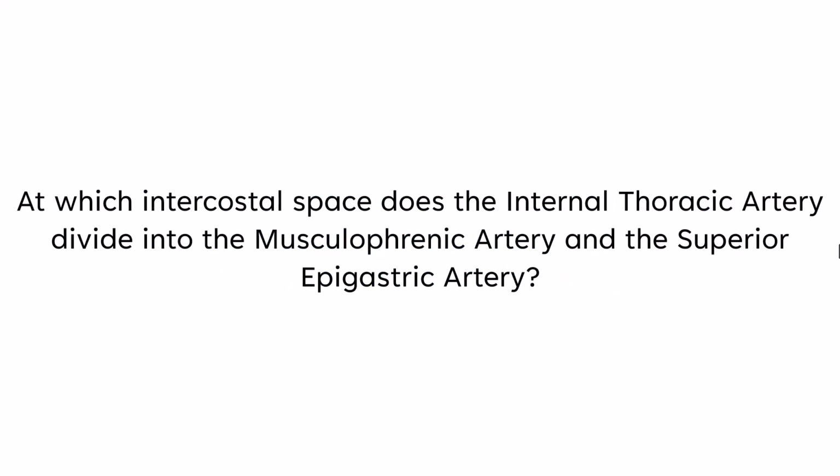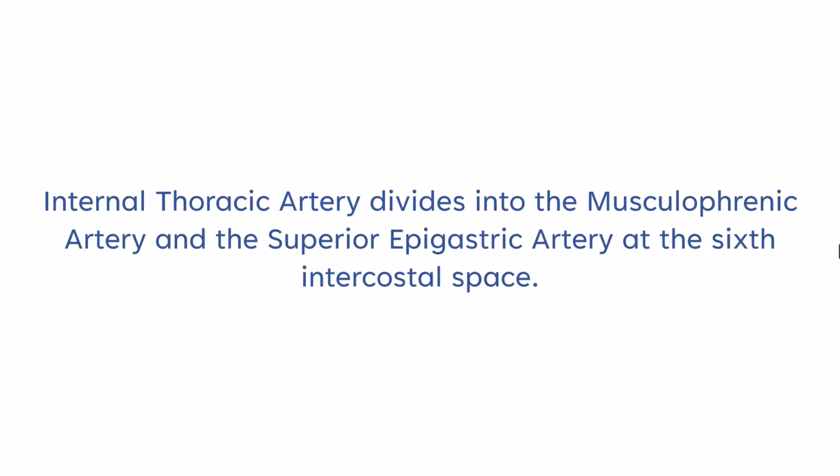At which intercostal space does the internal thoracic artery divide into the Musculophrenic Artery and the Superior Epigastric Artery? The internal thoracic artery divides into the Musculophrenic Artery and the Superior Epigastric Artery at the 6th intercostal space.